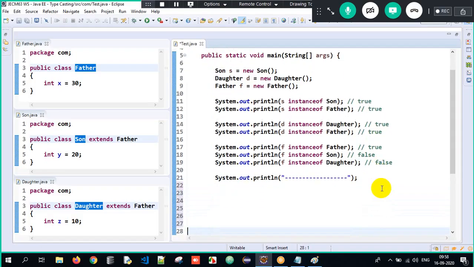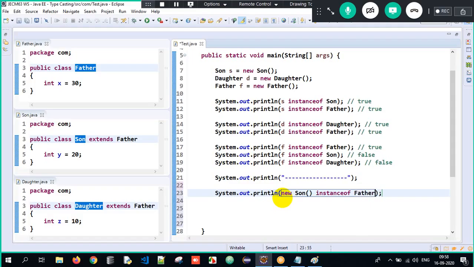We could do it directly also. How can we do it directly, sir? Simple. I will directly create an object of son. See, new son. This is an object of son. The object of son, instance of father. We can do it directly also. I have created an object of son. Is the son object instance of father? Is it having the properties of father? Obviously, the output should be true over here.